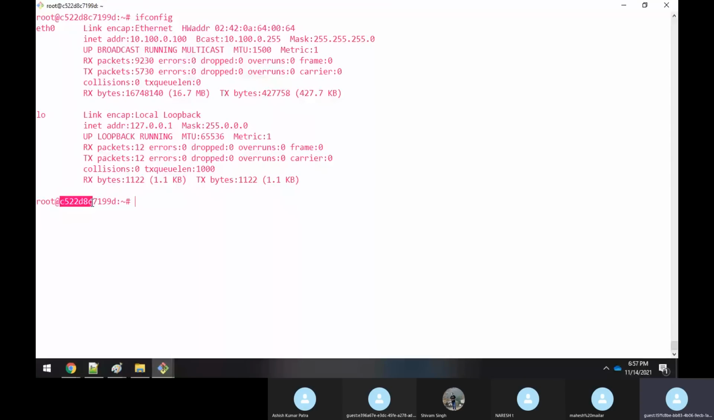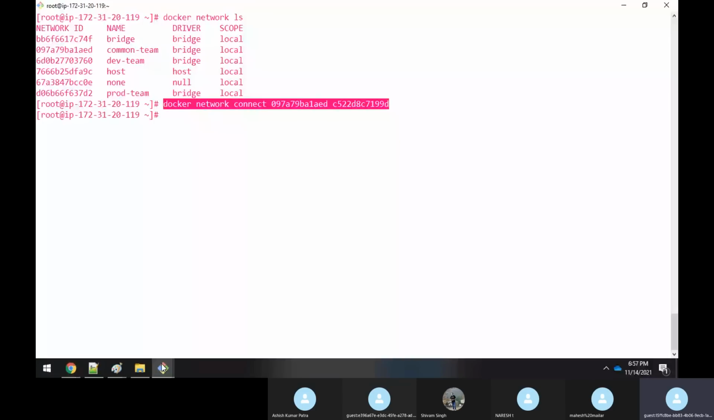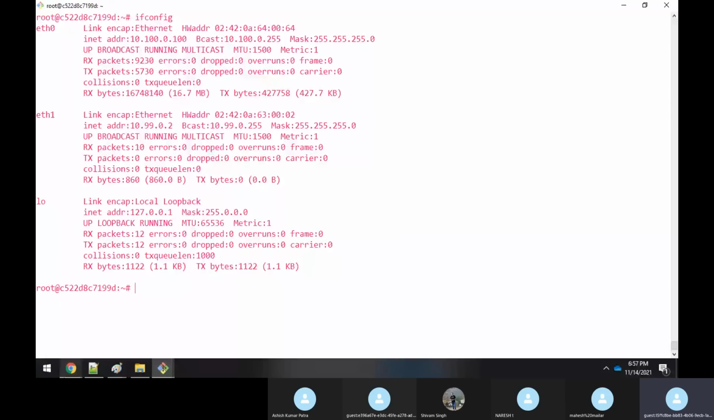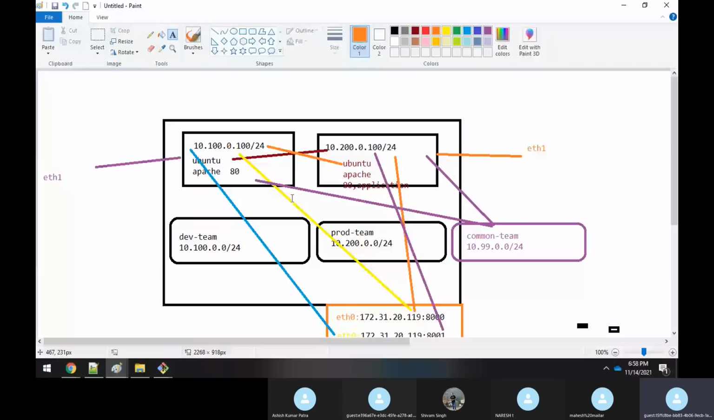As soon as you execute this command and run ifconfig here, one more interface has been created. See, what IP address has it been given? 10.99.0.2. So as I said in this diagram, as soon as you connect, one more interface is given. This is eth1. Similarly, if you connect to this common-team network, a new interface will be created. So can I do the same thing?